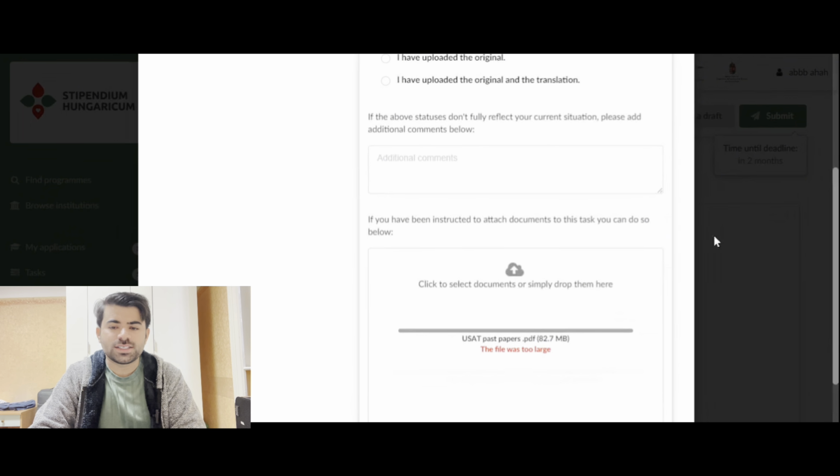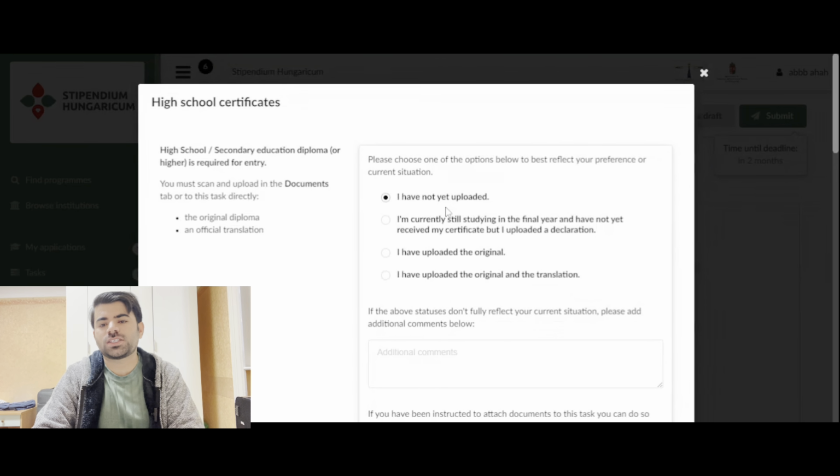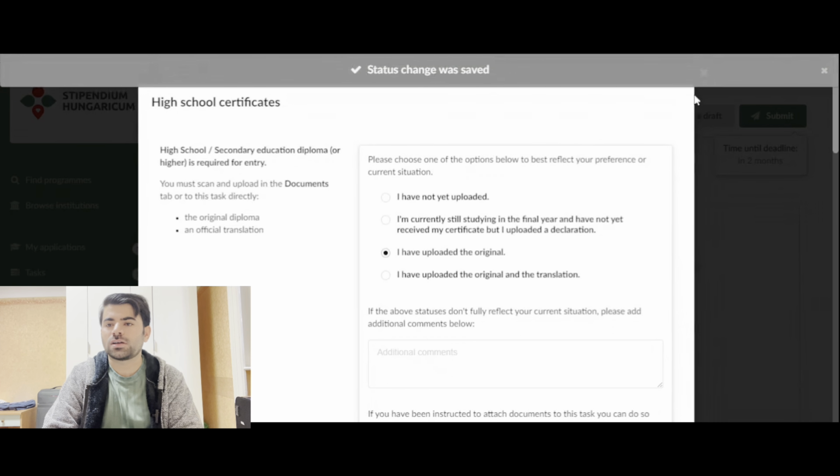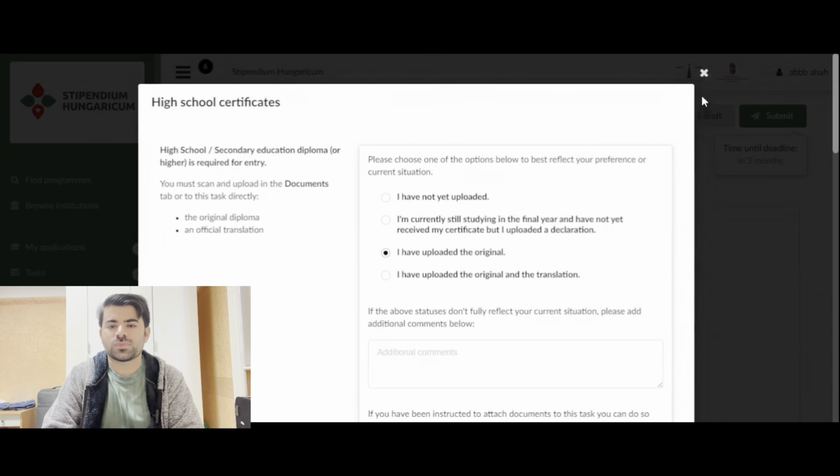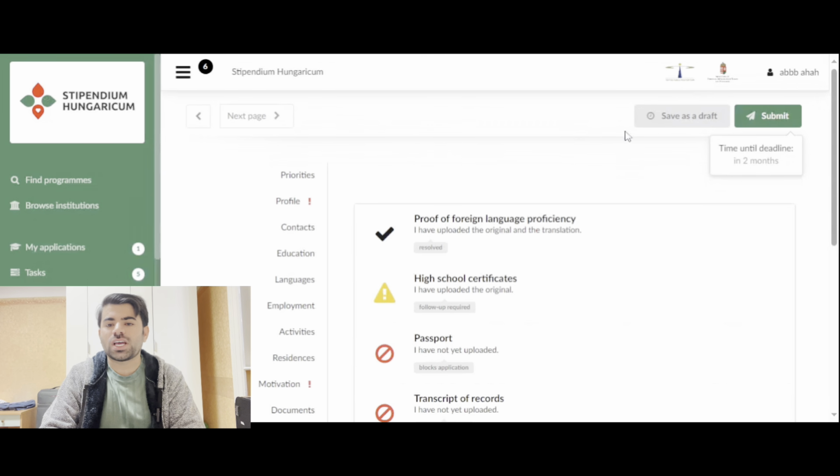Okay, I selected the file, and then if I click here, I have uploaded the original. What you will see, this is actually the error. Let me show you. This triangle is the biggest issue in every session. People have a very big confusion about why this is showing a yellow triangle, follow-up required, when we selected everything. So this is the issue that you have to consider.